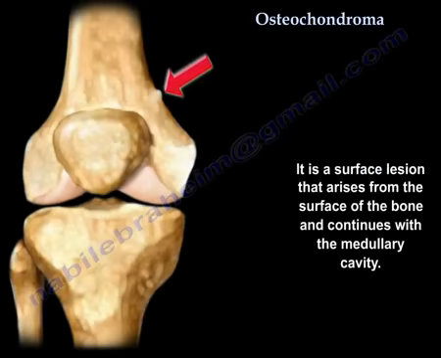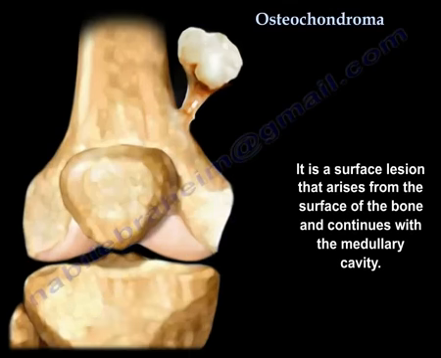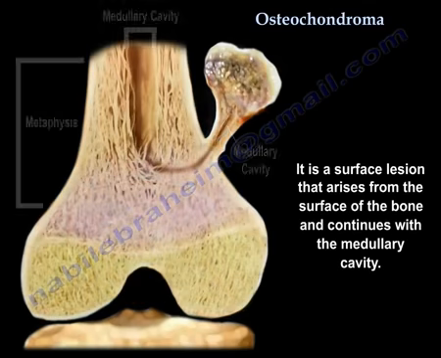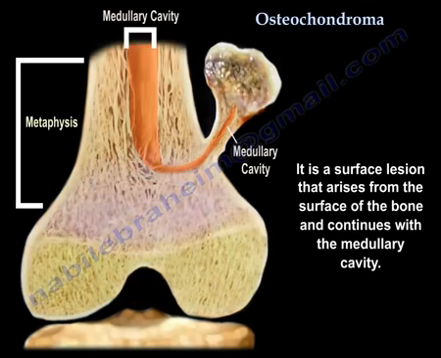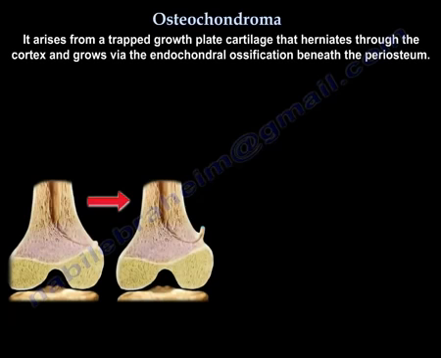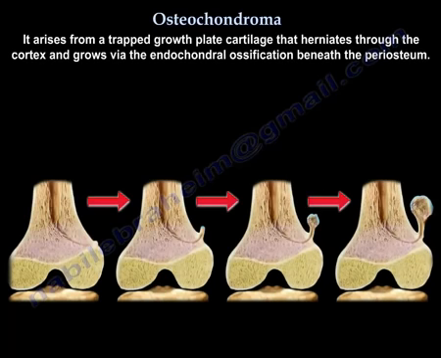Osteochondroma. It is a surface lesion. It arises from the surface of the bone and continues with the medullary cavity. It arises from a trapped growth plate cartilage that herniates through the cortex and grows via endochondral ossification beneath the periosteum.